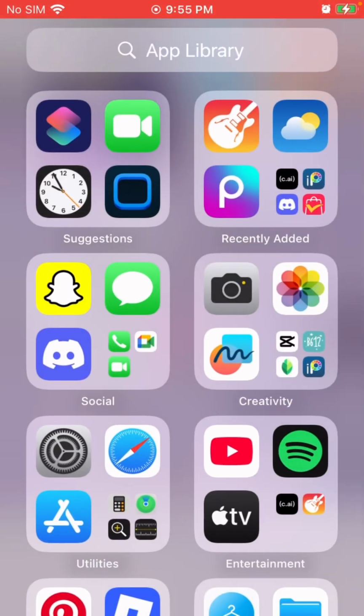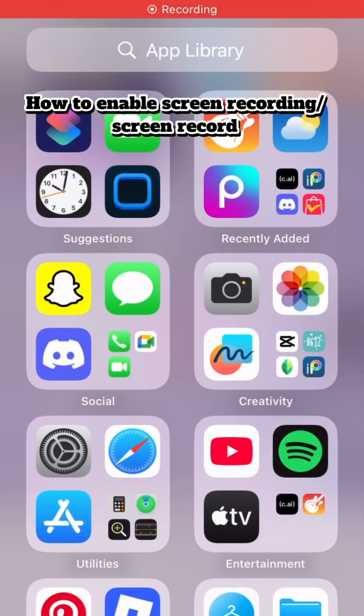Then I already have a ringtone in my photos.